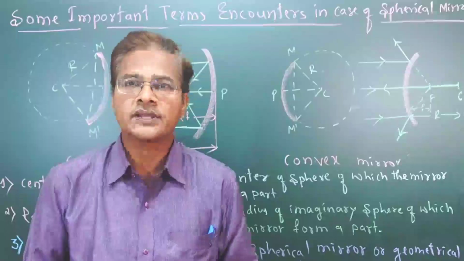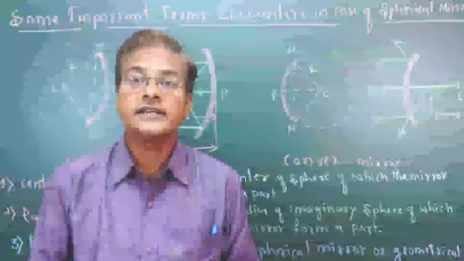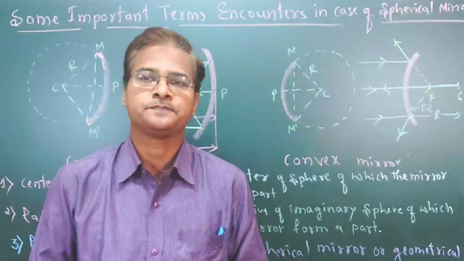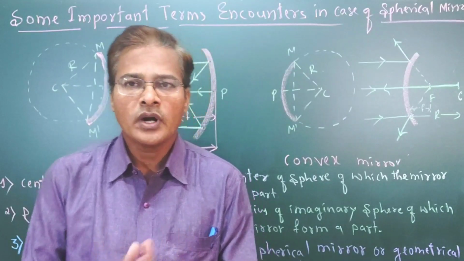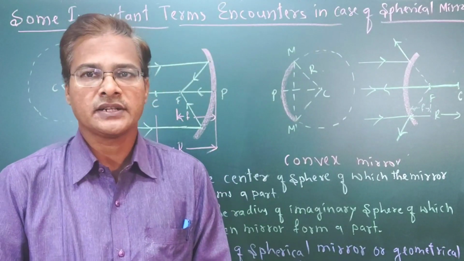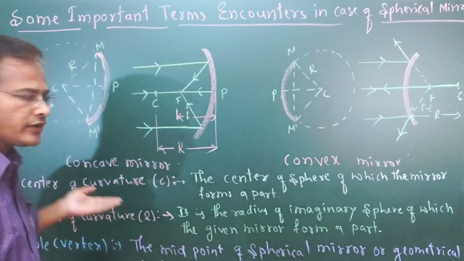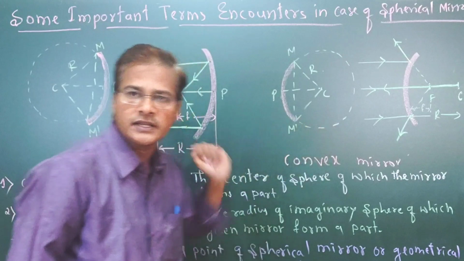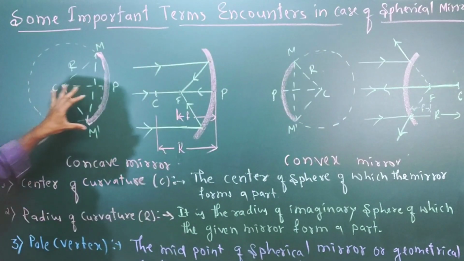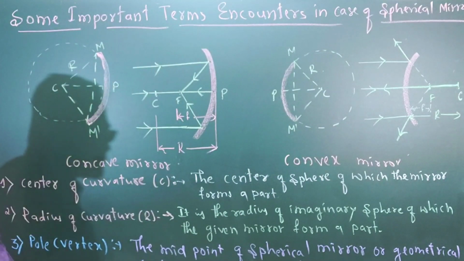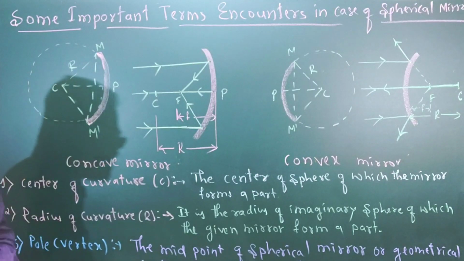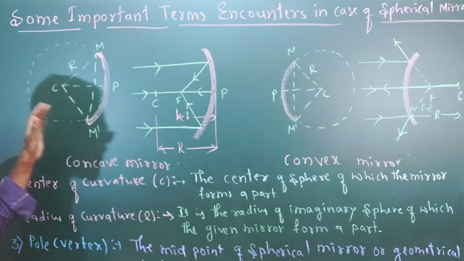These are very important, so we should know the terms. If you understand the terms, then it is easy to understand the further derivations we are going to solve. First we can see that yesterday I drew the concave mirror, and this is the convex mirror. You know that this is a sphere, and a spherical mirror means it is a part of the sphere only.